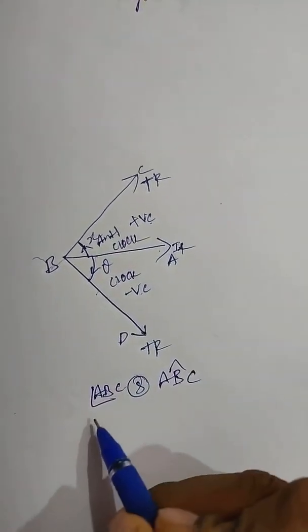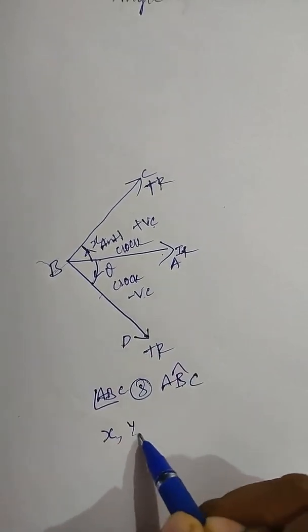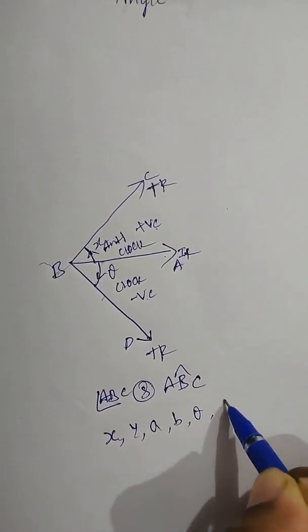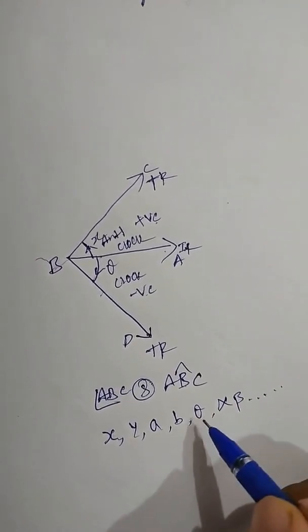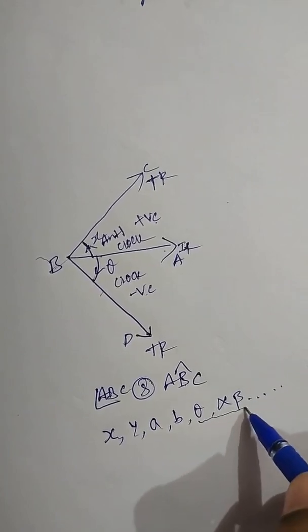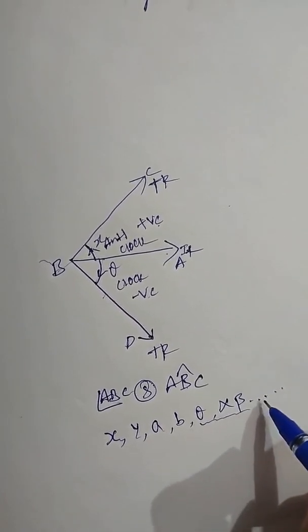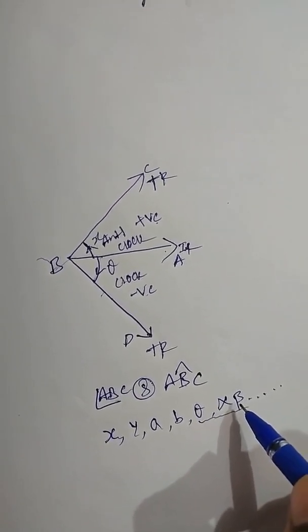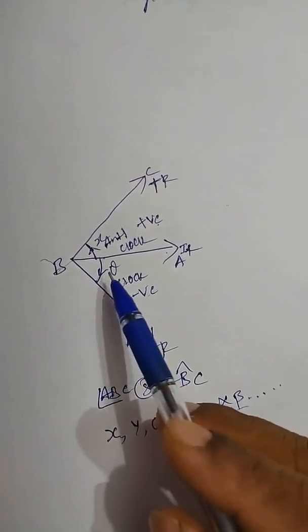So the angle is also represented using the small letters of the alphabet, x, y, a, b, theta, alpha, beta, etc. So these are the representations of an angle. These are all small letters of the alphabet. These are all Greek letters. So you can write the symbols like this.